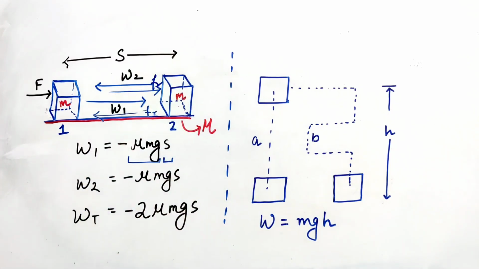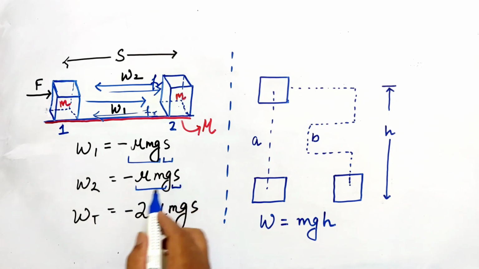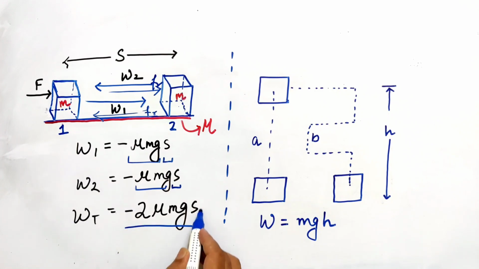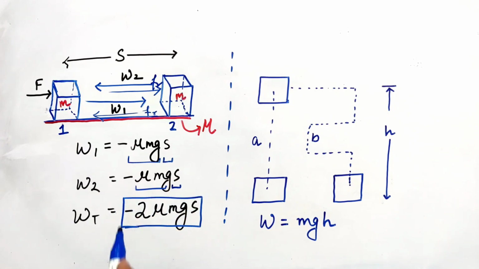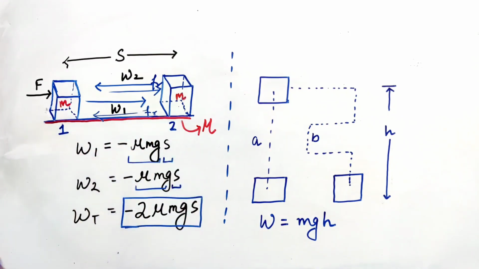Again the work done W2 will be minus mu mg into S, because the angle between the frictional force and displacement is 180 degrees, and cos 180 is minus 1. So the total work done is minus 2 mu mg S. It is not 0. In the round trip movement, the work done is not 0.